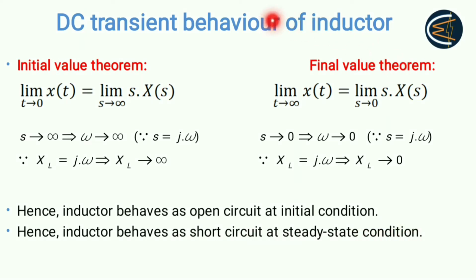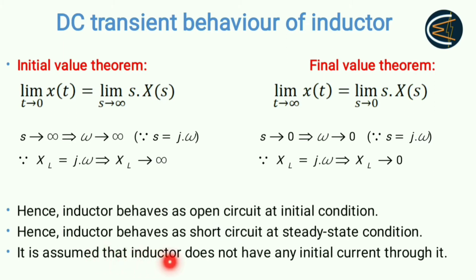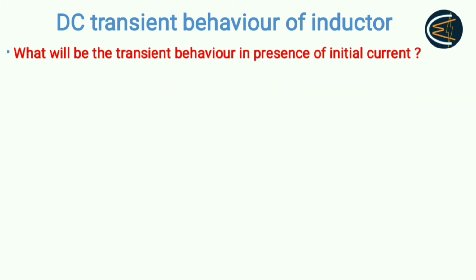So the entire analysis is based on the concept that this inductor does not have any initial current through it. That means it doesn't have an initial or previous value of current which was flowing through it. On that perspective, this kind of analysis is applicable. But now let's see what will happen when the inductor has some initial value of current. So as you can see, the question is, what will be the transient behavior in presence of initial current?